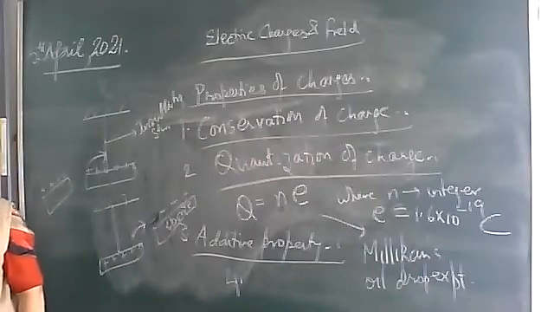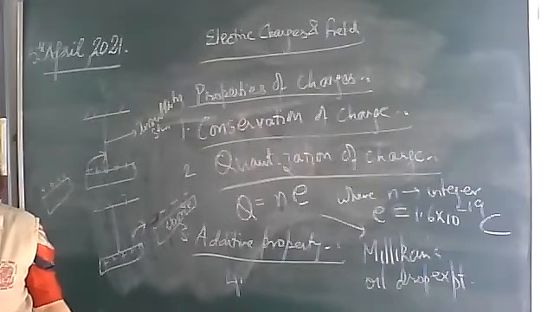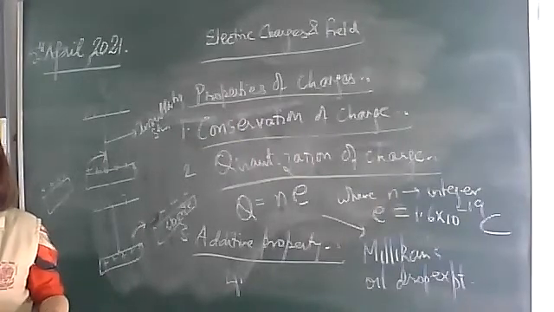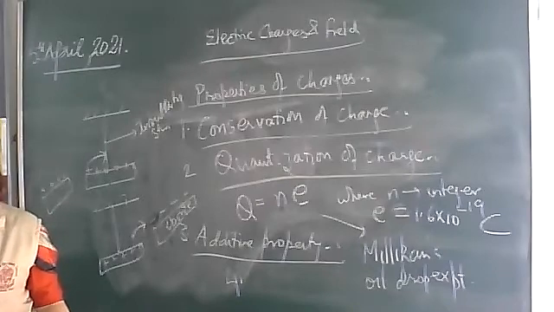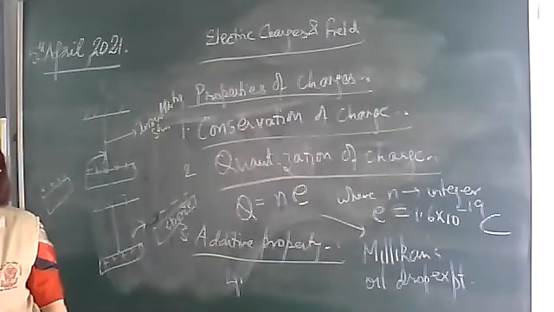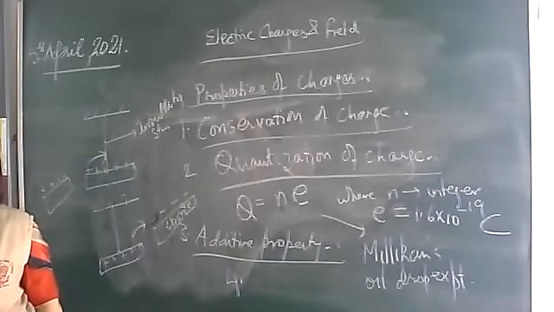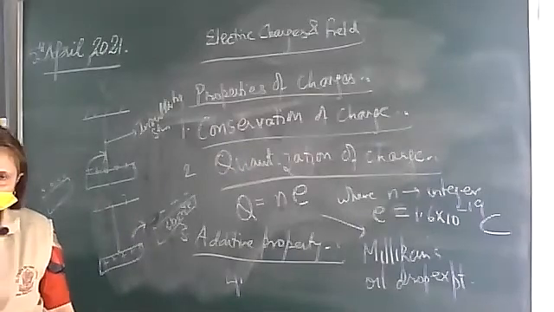Okay, then the next property is the additive property. As charge is a scalar quantity, by simple algebraic addition or subtraction, which you have studied in class 1 or 2, you can add or subtract. No need to consider any direction because charge doesn't have any direction. Then the next property states that like charges, that is the similar kind of charges, repel each other, whereas the unlike kind of charges attract each other.